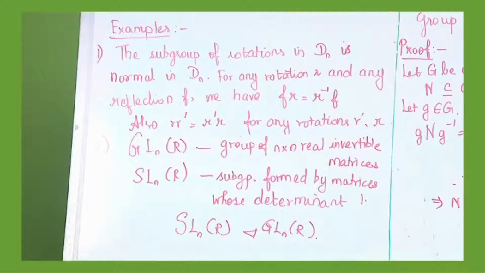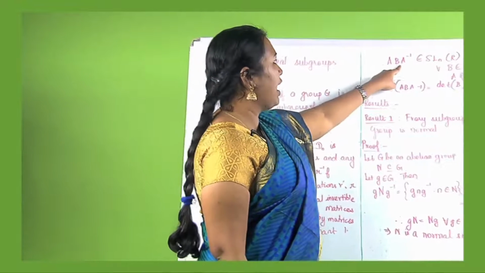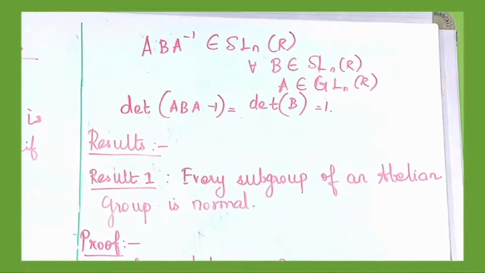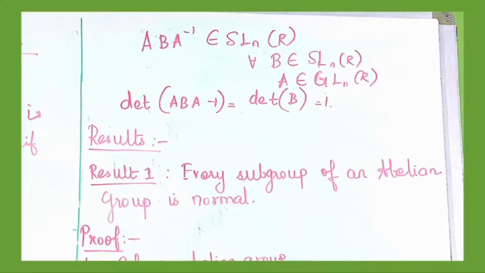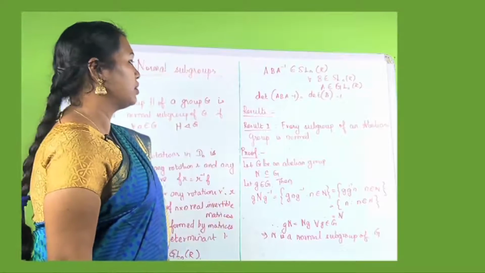We need to prove that SLn(R) is a normal subgroup of GLn(R). Now, A B A inverse belongs to SLn(R) for all B belongs to SLn(R), A belongs to GLn(R). Obviously, this is true because the determinant of A B A inverse is the same as the determinant of B, which is equal to 1. Hence, SLn(R) is a normal subgroup of GLn(R).